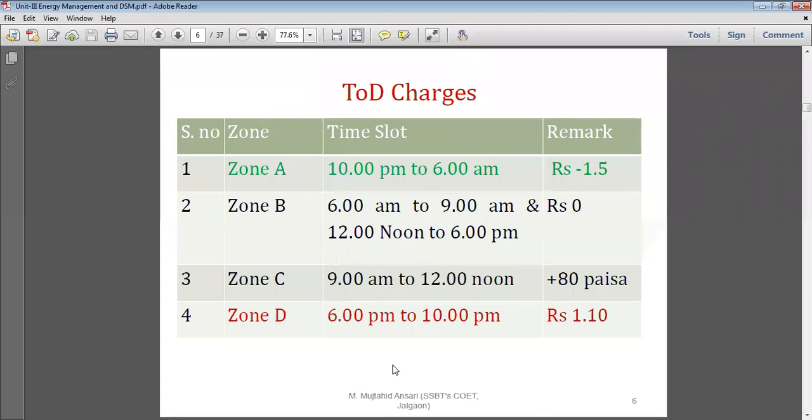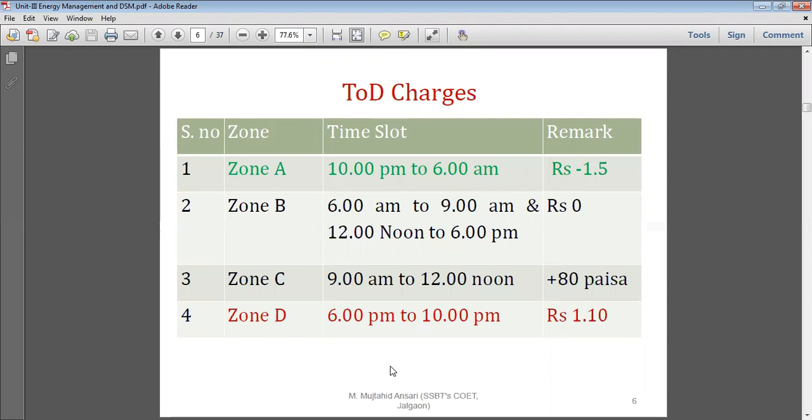to 10 p.m. Okay. For example, you have a factory with different types of feeders. Say one feeder goes for the process, the second feeder goes for the utility, the third feeder goes for the production, and the next feeder goes for the water pumping system and effluent treatment plant.